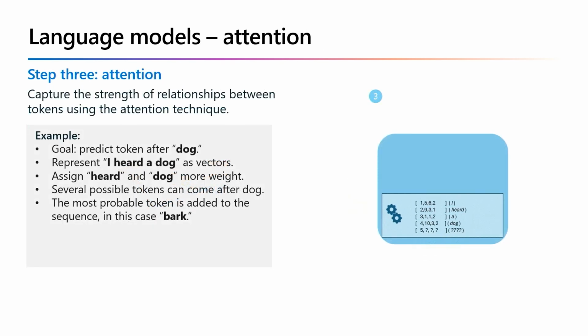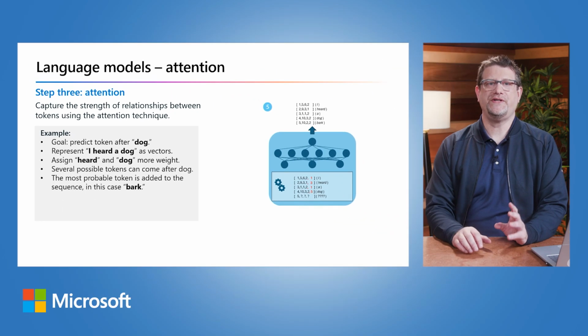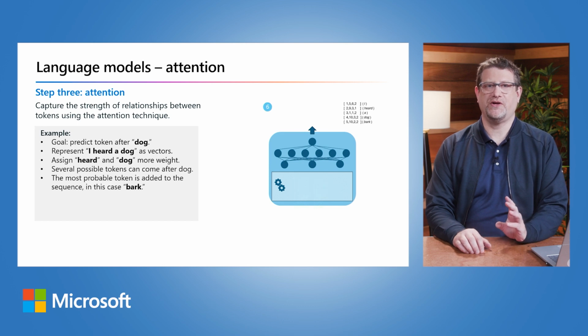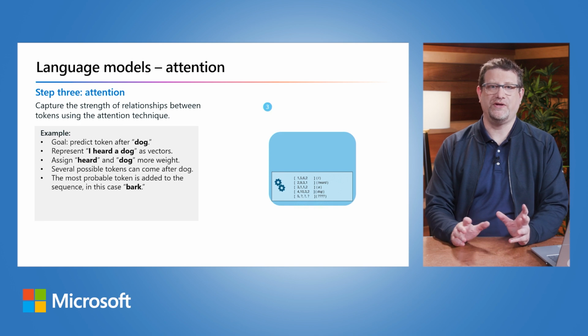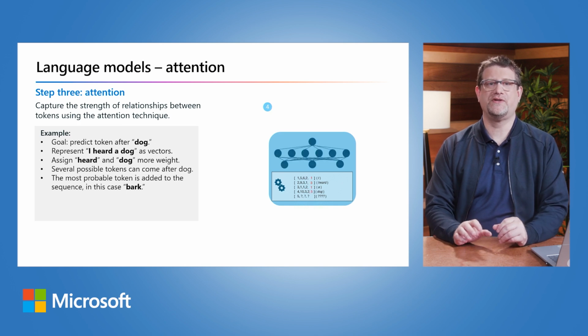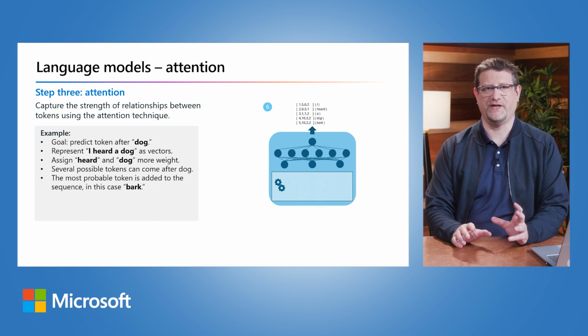The encoder and decoder blocks in a transformer model include multiple layers that form the neural network for the model. We don't need to go into the detail for all of these layers, but it's useful to consider one of the types of layers that is used in both blocks, the attention layers.